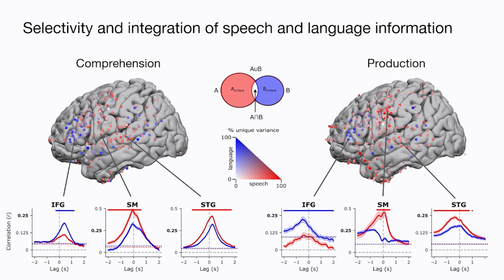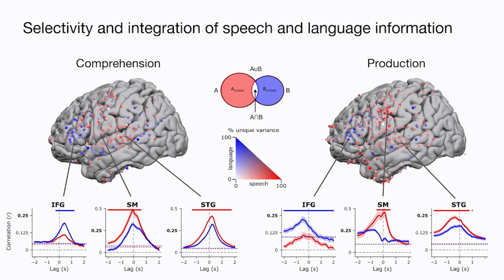What we also observe is that selectivity in those individual electrodes is mixed, meaning that in high-level areas such as IFG, there are also low-level features showing a good correlation, and in areas such as precentral gyrus, postcentral gyrus, and STG, we also observe a good encoding performance for high-level lexical features.